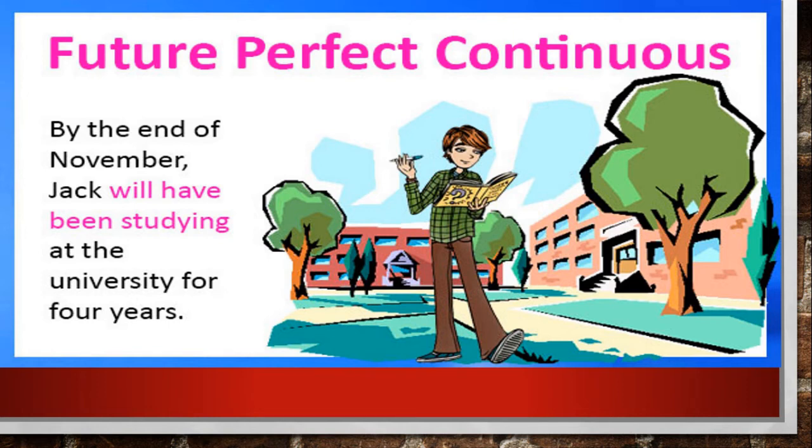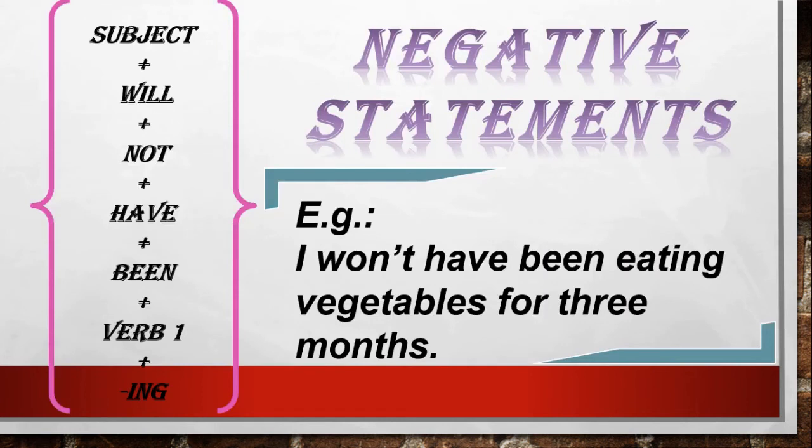To make negative statements, first we have to place the subject, then will, then the negative word not, then have been, then verb plus ing.